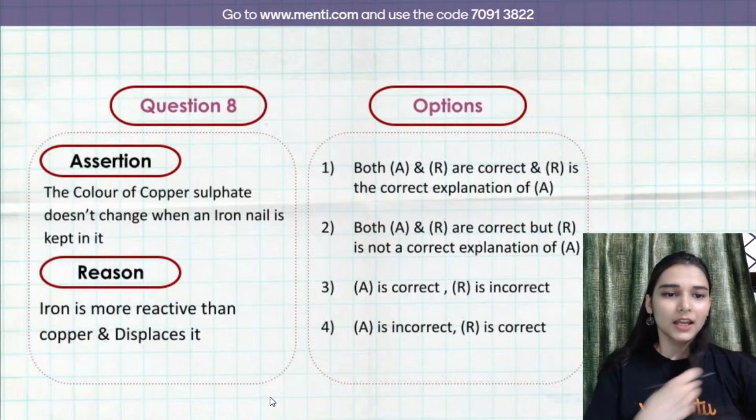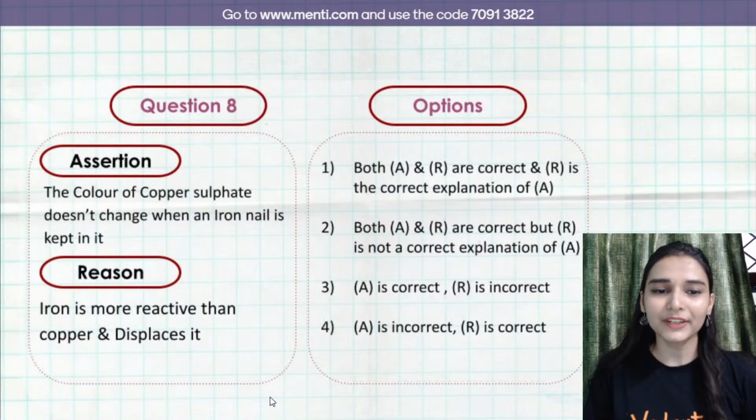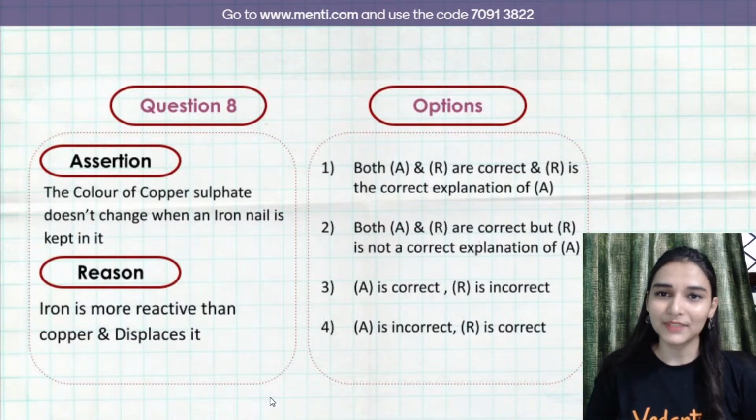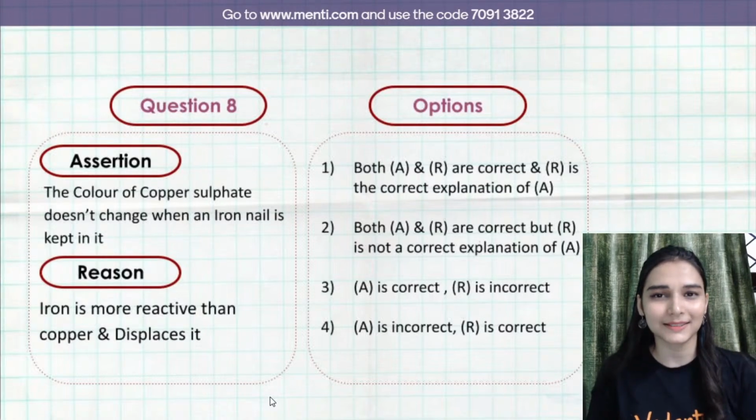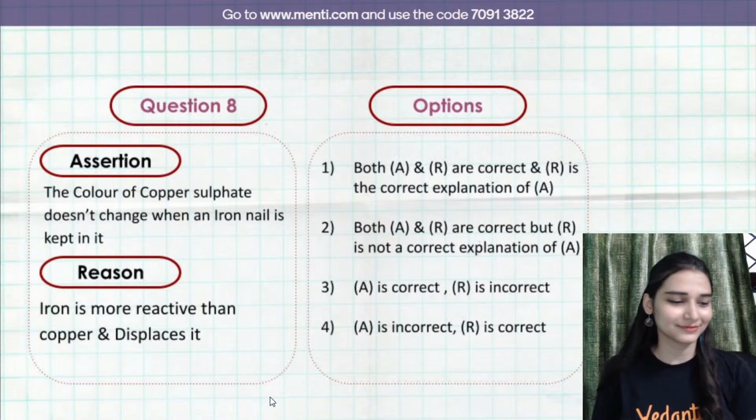Okay? Assertion. The color of copper sulfate does not change when an iron nail is kept into it. Reason. Iron is more reactive than copper and displaces it. Easiest question.